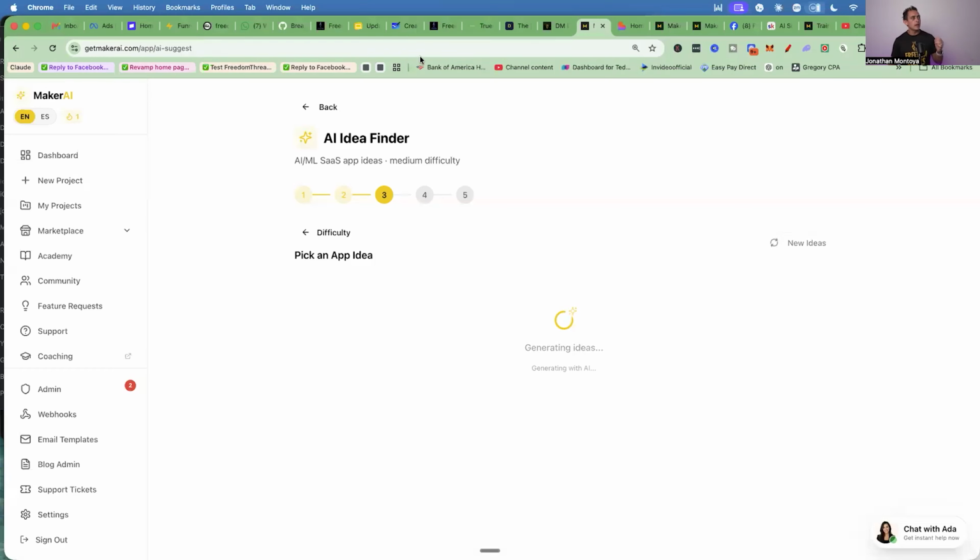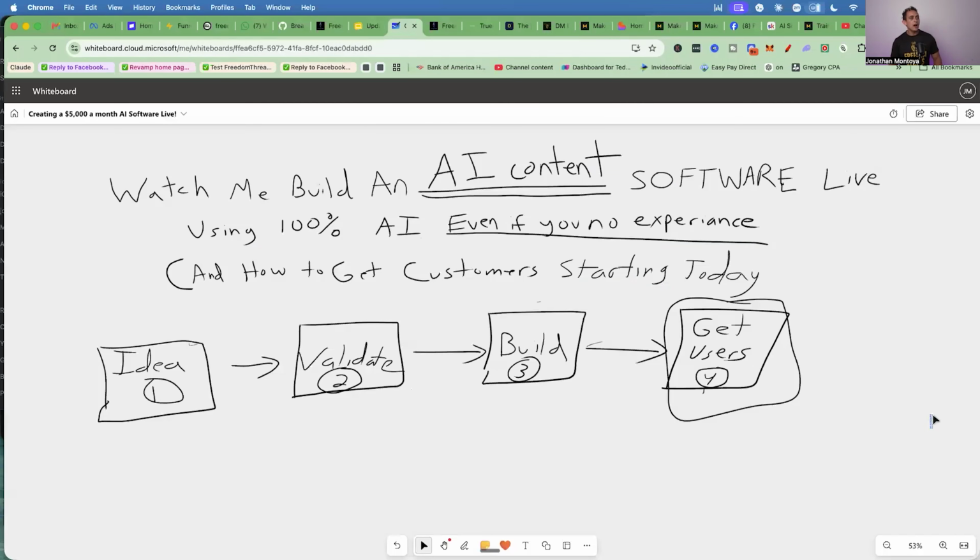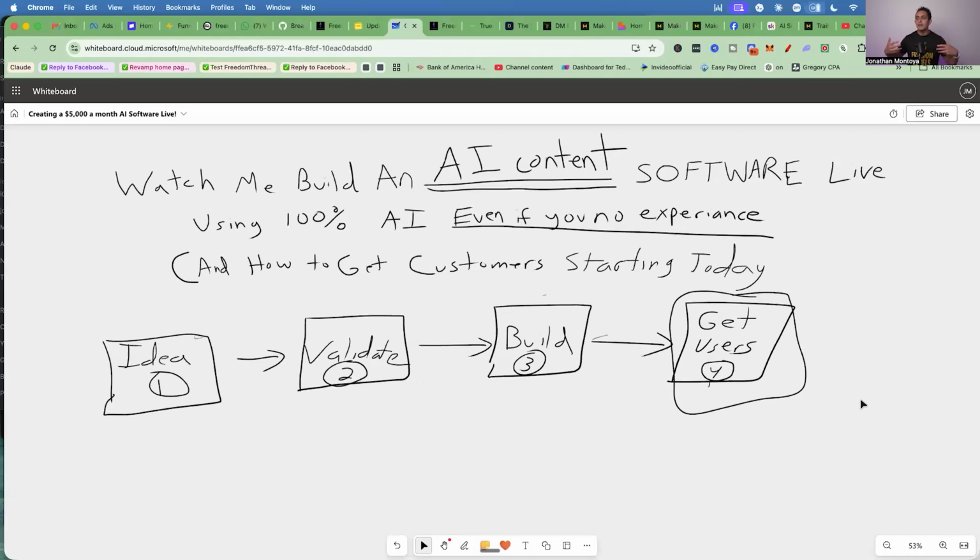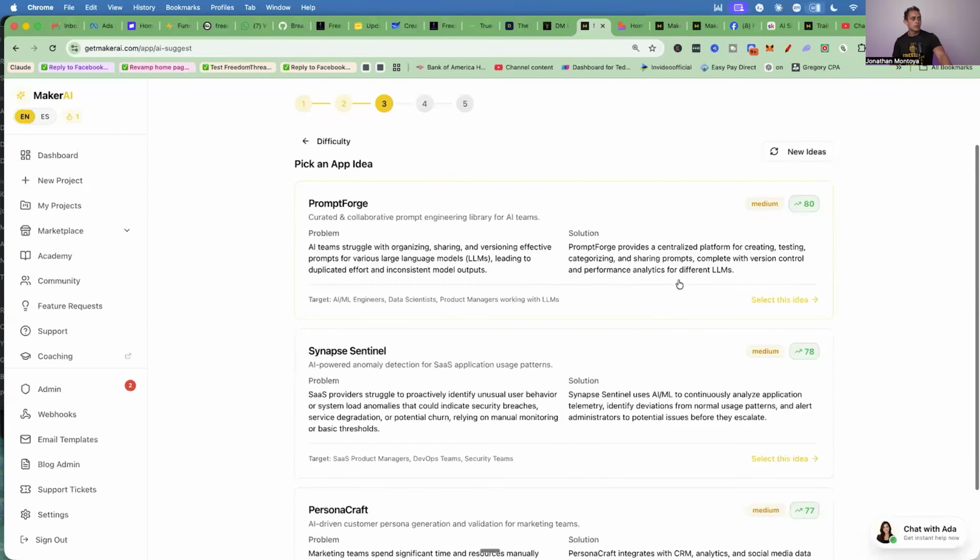Here's the cool thing that it's doing, all right? So it's trying to find an idea that's gonna help you actually make money. So it's not just trying to find random ideas, it's trying to find something in your industry that's gonna help you actually make money with this process. So as it goes through, it's gonna start to give you some ideas.